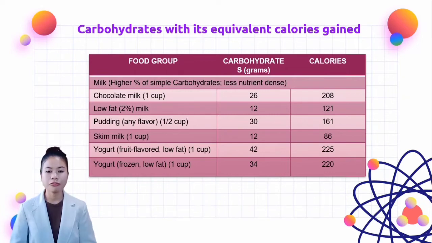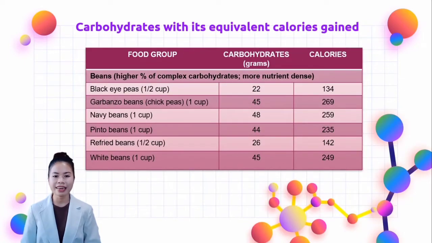1 cup of yogurt, fruit flavored and low fat, contains 42 grams of carbohydrates, equivalent to 228 calories. Then 1 cup of frozen low fat yogurt contains 34 grams of carbohydrates, equivalent to 220 calories.